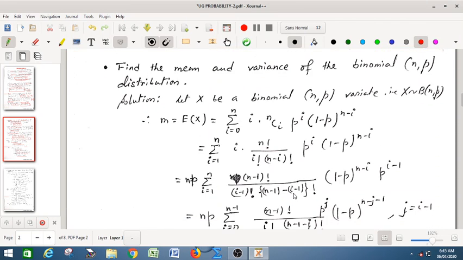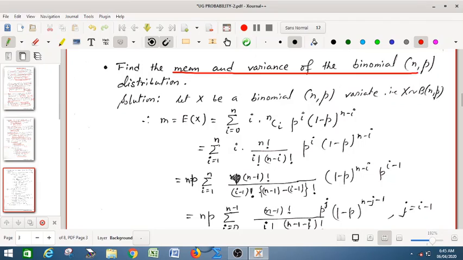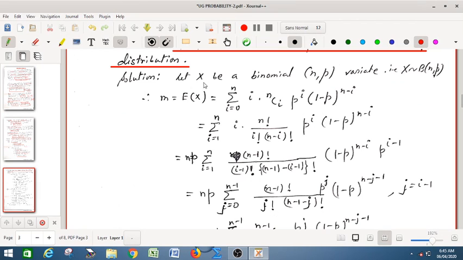Now next question, find the mean and variance of a binomial distribution. Let us find out the mean and variance of a binomial distribution. Let x be a binomial (n, p) variate, that is, x follows the binomial (n, p) distribution.